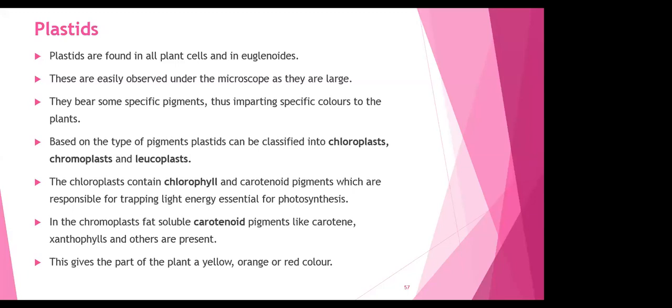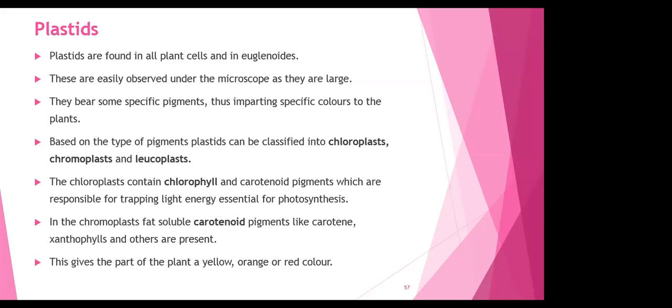Plastids are found in all plant cells and also in euglenoids. Okay. And these are easily observed under the microscope as they are really large. They do not need any special stains like how we saw just now for mitochondria. There was a special stain called as Janus green. Plastids do not require these. They can be easily observed even under your normal microscopes.